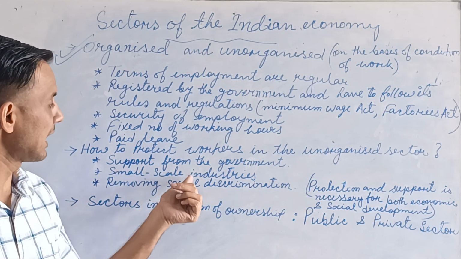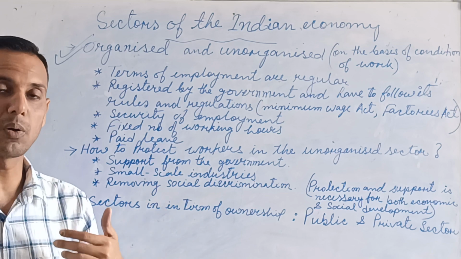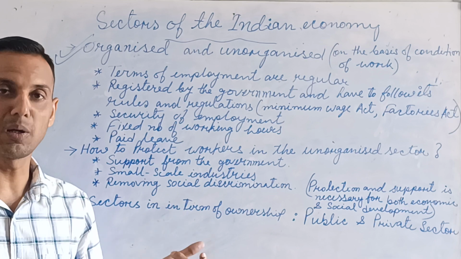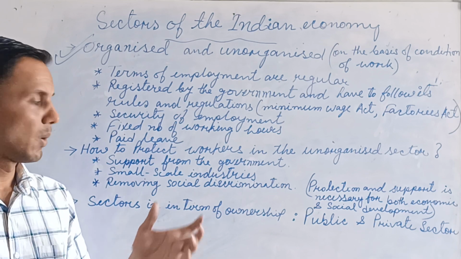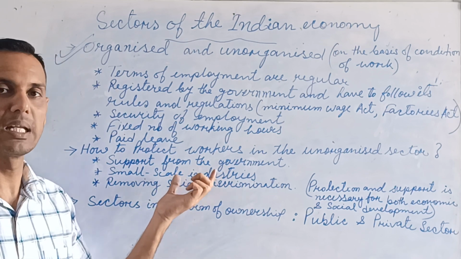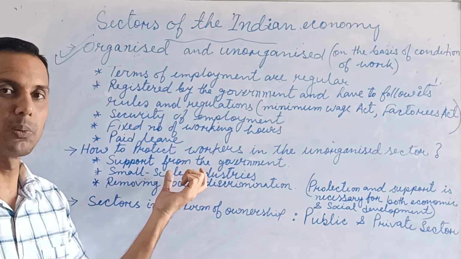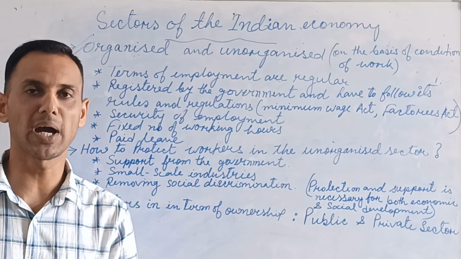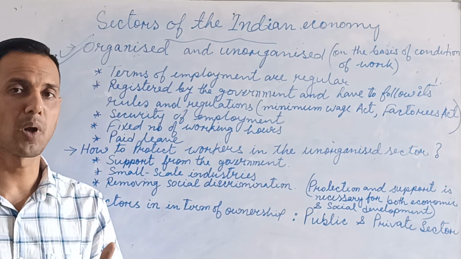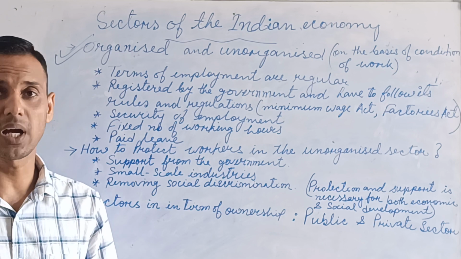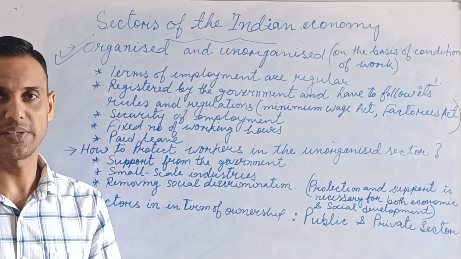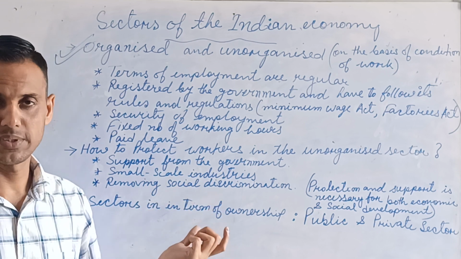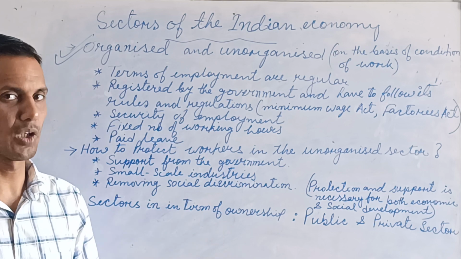Then small scale industries. If the government is able to set up small scale industries in rural and urban areas, then many people will come here. Casual labor will get regular work and it will solve this problem. Then removing social discrimination. Maximum laborers are from scheduled caste, tribe, and backward classes, so they are not only getting low wages, even social discrimination is there.